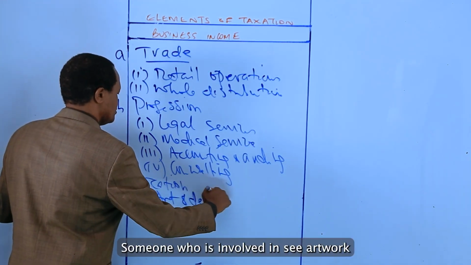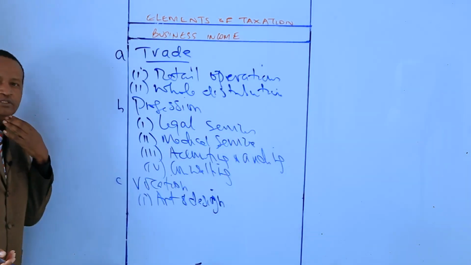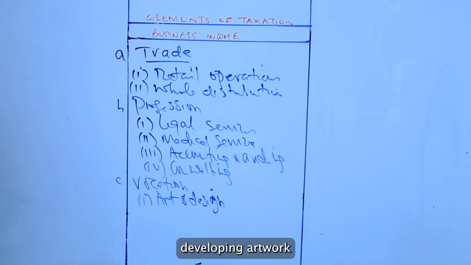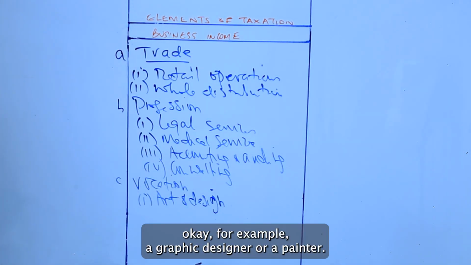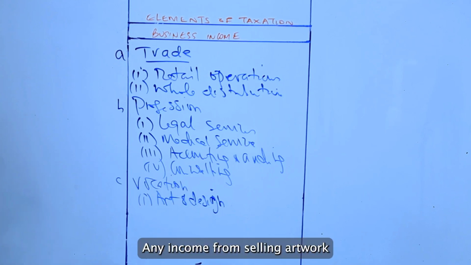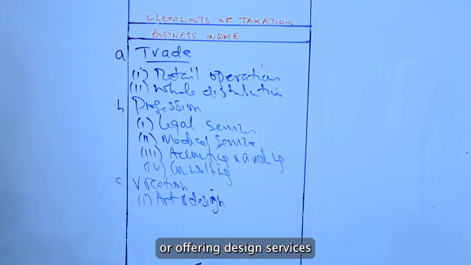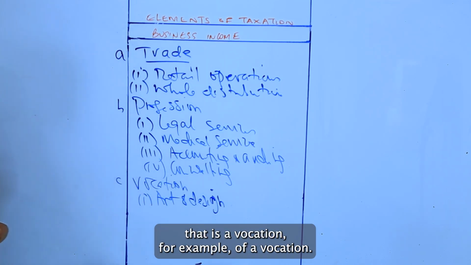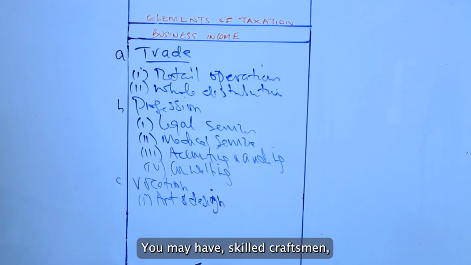Someone who is involved in, say, artwork, developing artwork. For example, a graphic designer or a painter earning income from selling artwork or offering design services. That is a vocation. Example of a vocation. We may have a skilled craftsman.